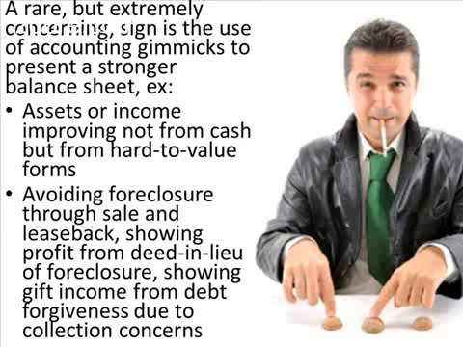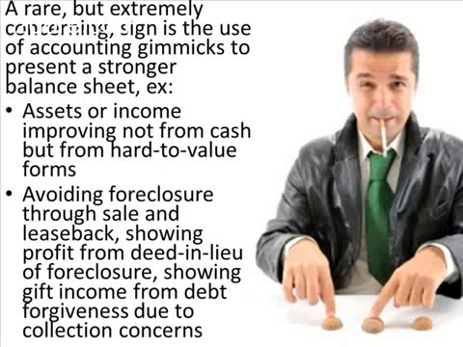A rare but extremely concerning sign is the use of accounting gimmicks to present a stronger balance sheet. For example, using assets or income showing improvement not from cash but from hard-to-value forms. So we get really complex with these different forms, but it could be something as simple as boosting up income by simply having donors sign pledges to continue giving at the same level and recording that this year. We're pulling forward income, but that may not actually reflect the underlying situation or stability of the organization.